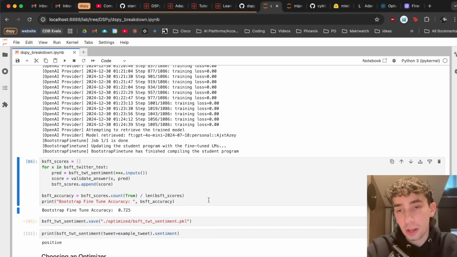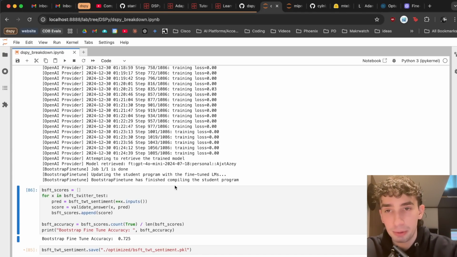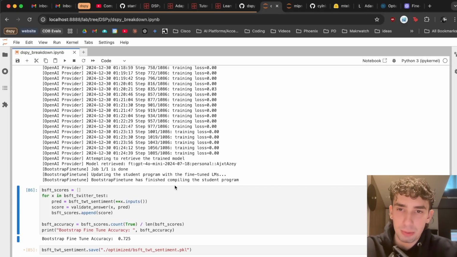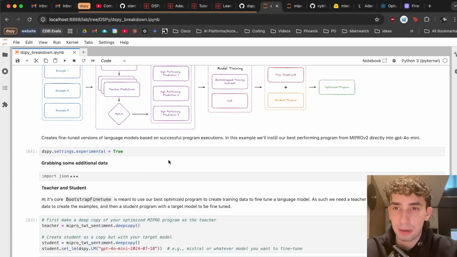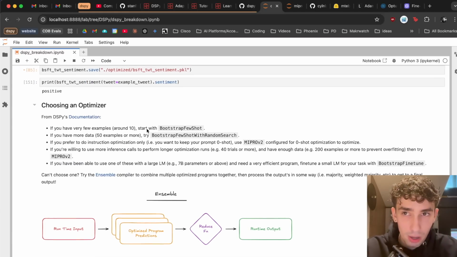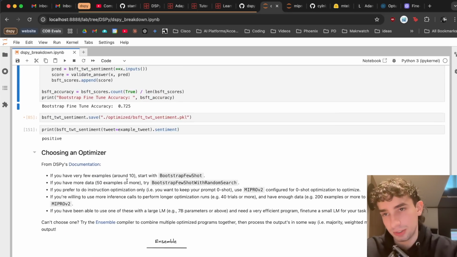As mentioned, this can help push performance, but the real beauty of it is being able to take fully optimized programs and distilling them down into the weights of a small language model. With that being said, that is pretty much all of the main optimizers. So you might be wondering, what optimizer should I choose? And what about the other couple ones that you mentioned at the top?